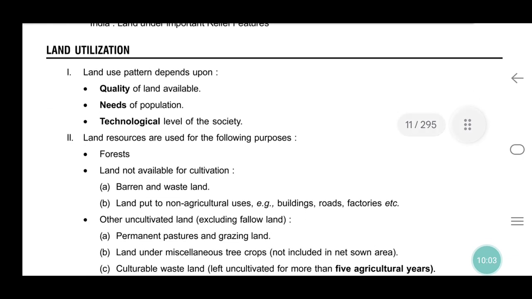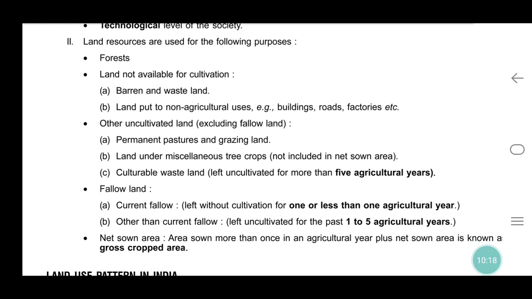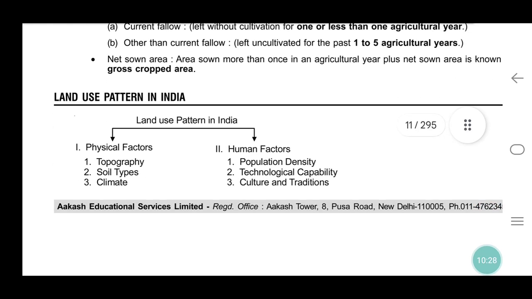Here, land utilization. Land use depends upon quality, needs, and the technological level of the society. Land resources are used for the following purposes: forest, land not available for cultivation, other uncultivated land, fallow land, not sown area.